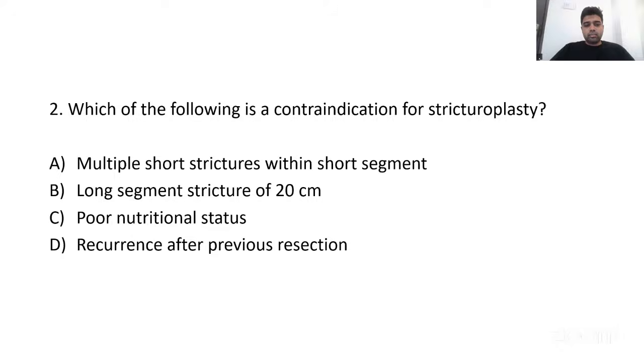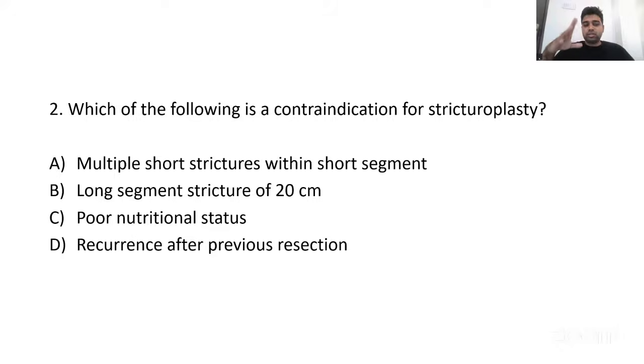So basically the question is asking resection versus stricturoplasty, where we prefer resection and where we prefer stricturoplasty. Option A, short strictures within a short segment, definitely we will go for stricturoplasty.